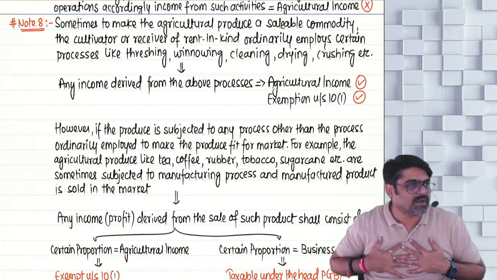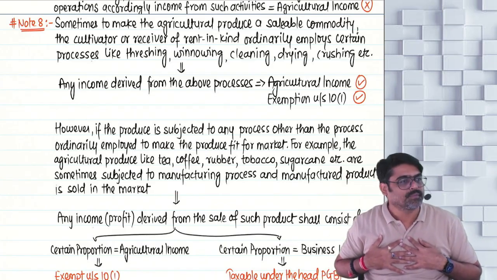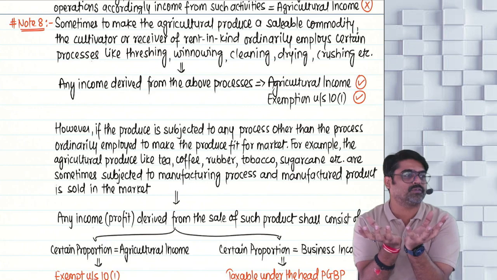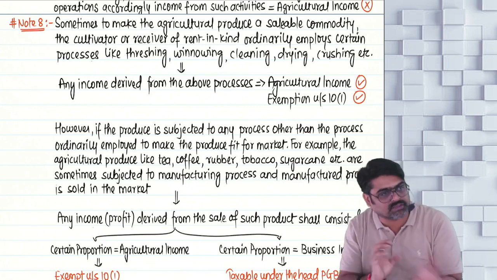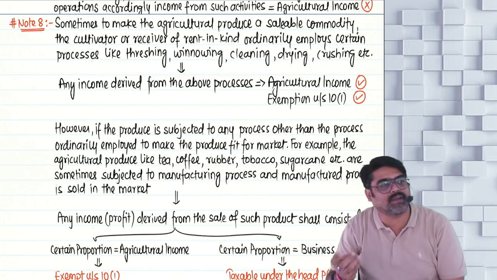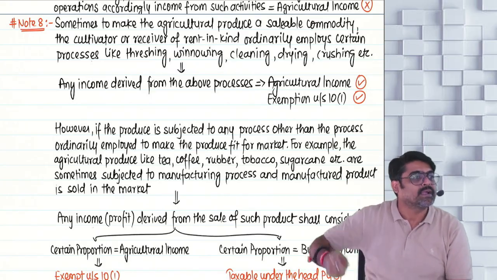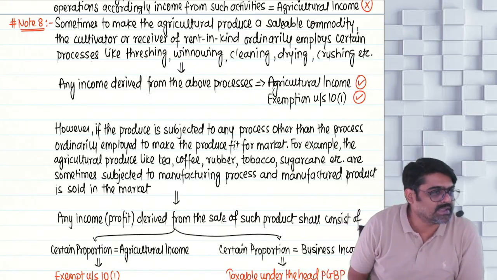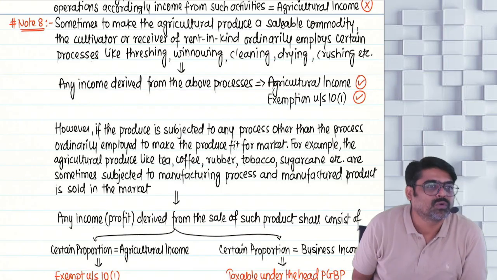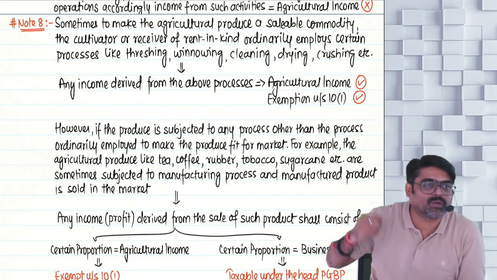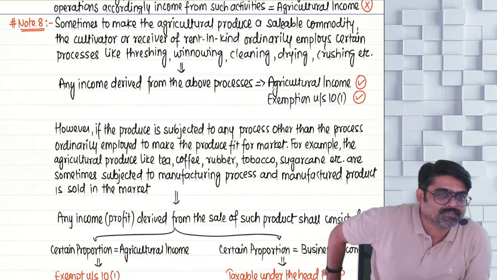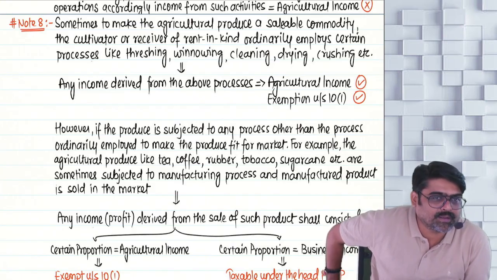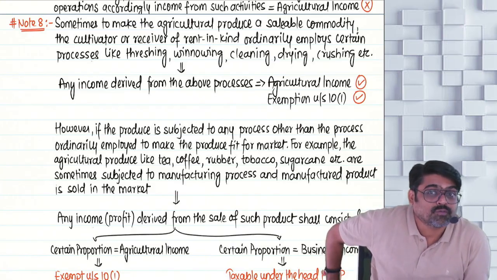But as a farmer, what am I doing now? I am growing some farm produce, and on my farm only I am processing that farm produce in such a way that its entire character, its entire nature changes, and some new product is coming into existence. Then am I doing an ordinary process of making the produce a saleable commodity?